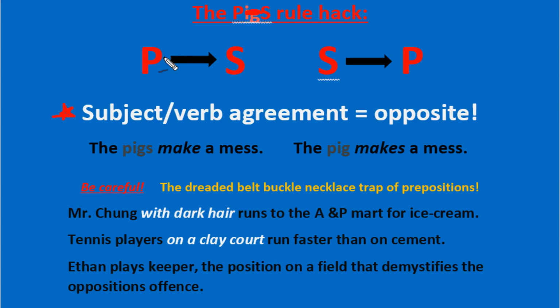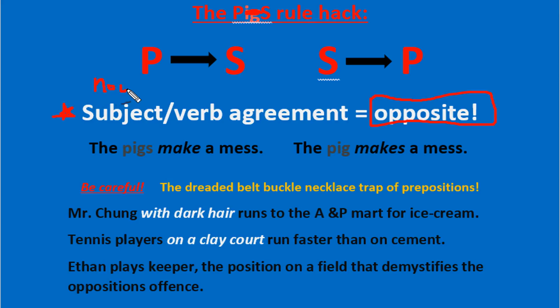P stands for plural, S stands for singular. Think of the subject-verb agreement as being opposite. If you have a plural subject, then the verb will have to be singular, or vice versa. Singular subject, plural verb. Now remember, a subject is the same thing as a noun.